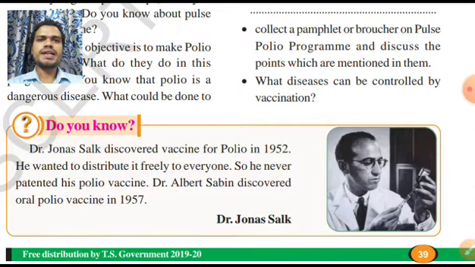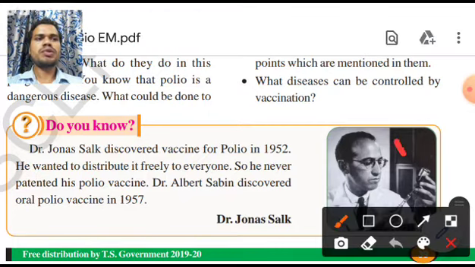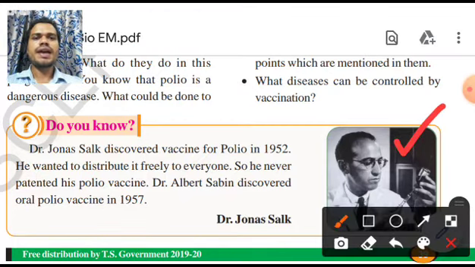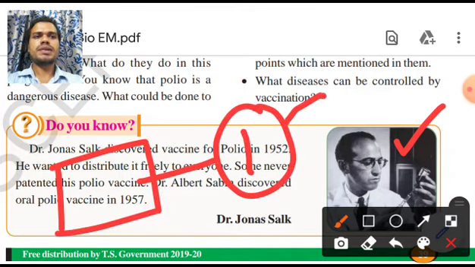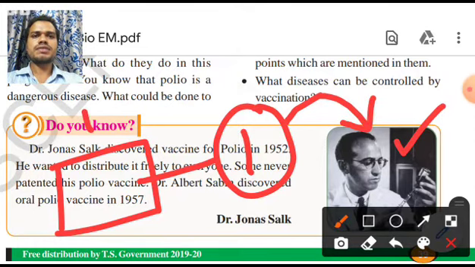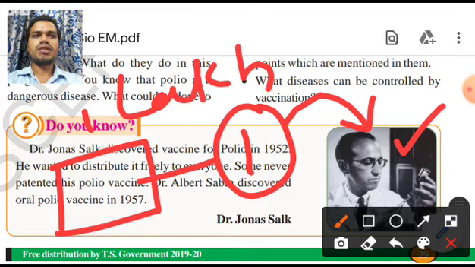What is the meaning of patent? A patent is a process in which, if anyone copies his work, they have to pay some money to this person. Okay, imagine that I am Rohit Krishna. If I want to produce polio vaccine like this person, I have to register. When I register, if I sell one injection, some 10 paisa or 20 paisa should be given to this person. Imagine that if 1 lakh injections were produced in 1 month, how much amount of rupees directly goes to this person? Am I right or not?